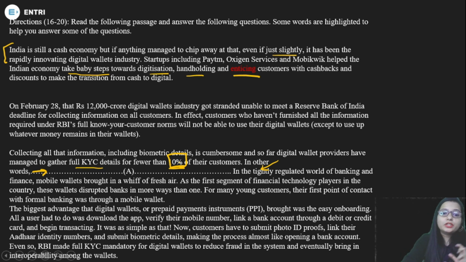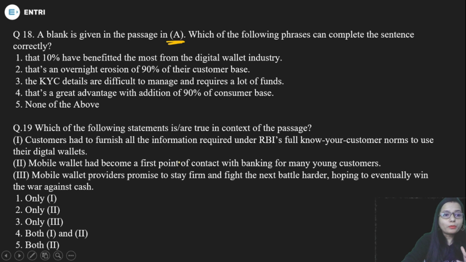What do we need to do? We need to find the keyword, and the options say things like that 10% have benefited. That's an overnight erosion of 90% of their customer base. No, it is not talking about overnight erosion. KYC details are difficult to manage. No, it is talking about a great advantage with addition of 90% of the consumer base. So do you think we can use this one for the blank?